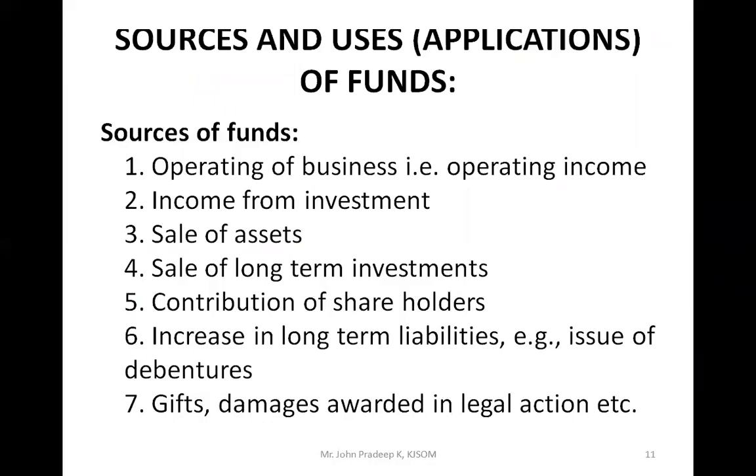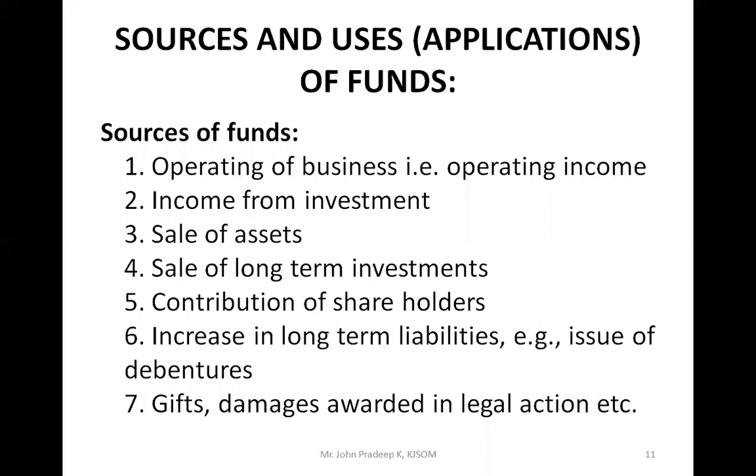So we have seen the list of examples where there will be sources of fund. Sources of fund is nothing but where there is an inflow of fund. So you're going to receive cash and cash equivalents. For example, operating income. When you get operating income, there will be a fund flow. That is called source of fund.